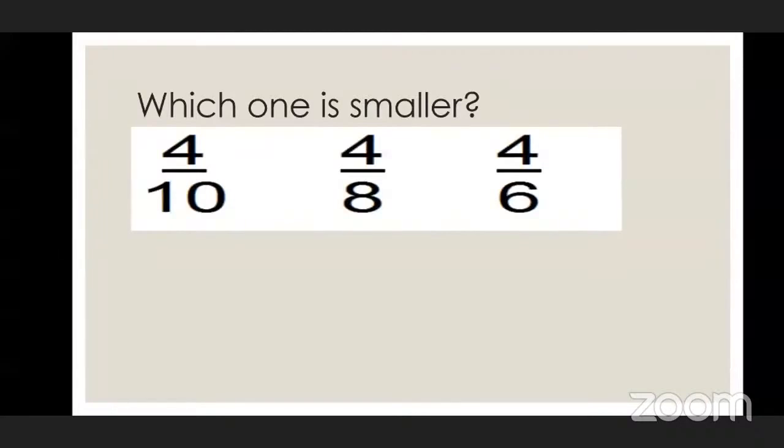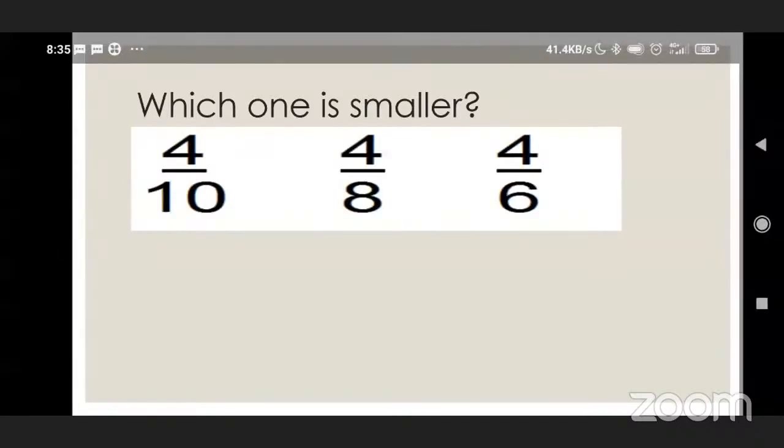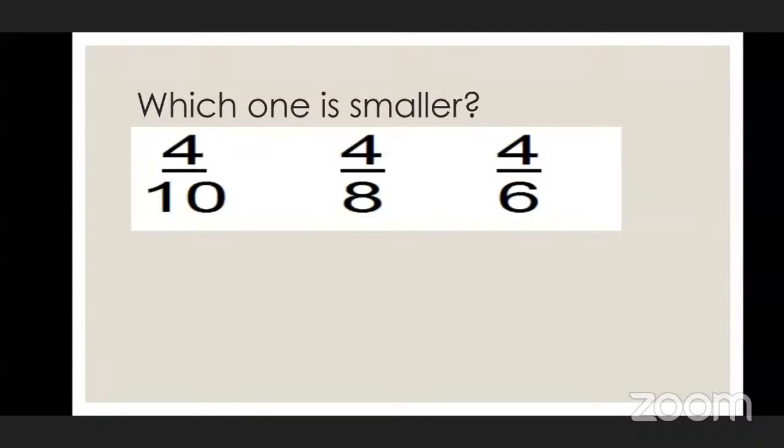Yes. Who said this, beta? Very good. What's your name, beta? Aditya. Very nice. Excellent, Aditya. 4 upon 10 is smaller, he said that. Okay, good.